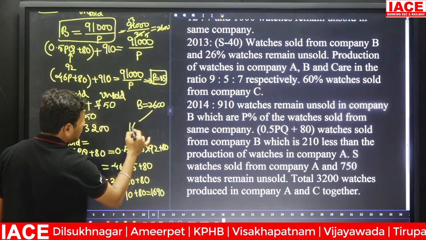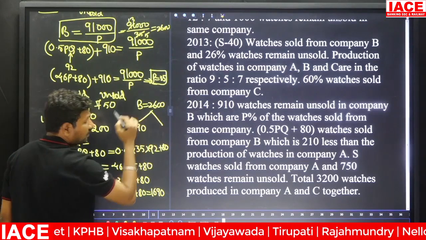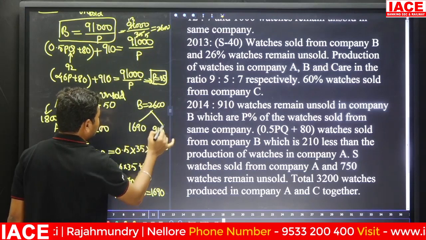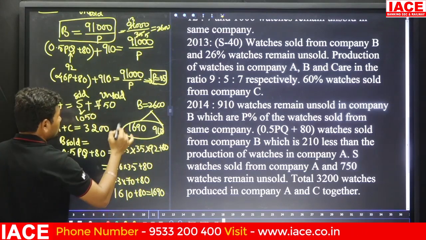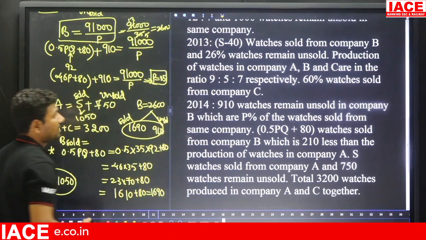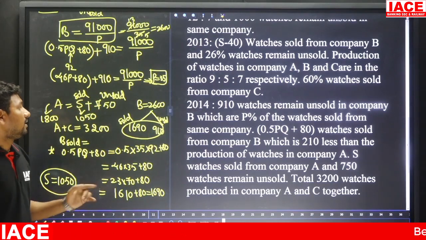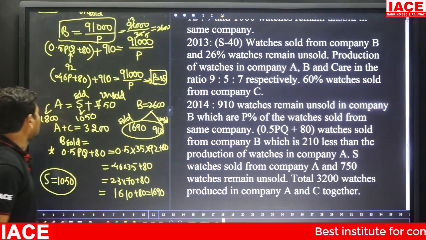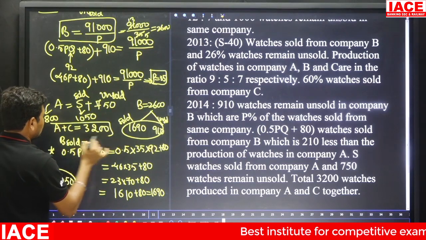In this, 1690 will be removed, 1600 will be removed, you will get 1000, and 1000 minus 90 is equal to 910. This belongs to sold and the remaining belongs to unsold. Okay, this is the way we have to make the table, and total value is 1800, and A plus C is equal to, already we know, 3200.